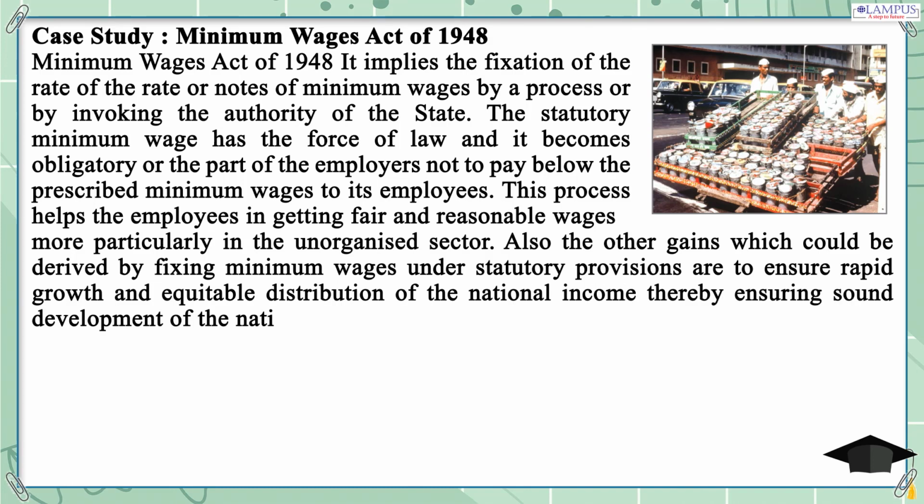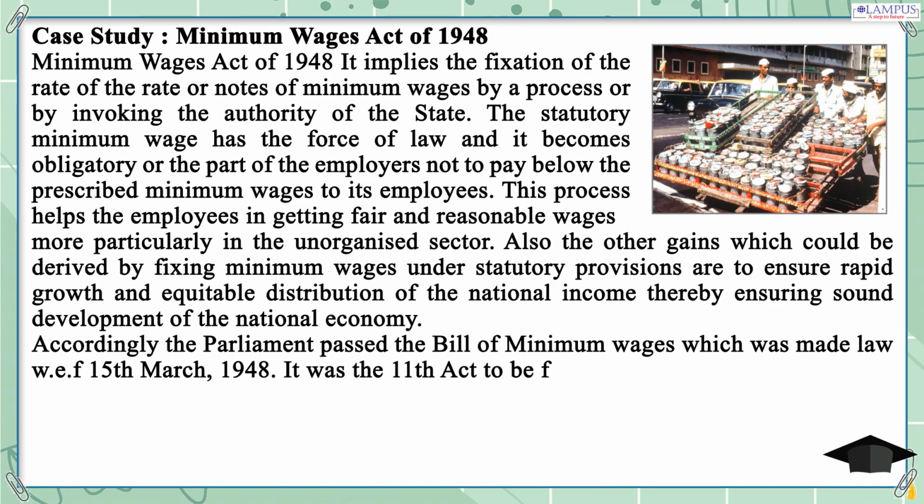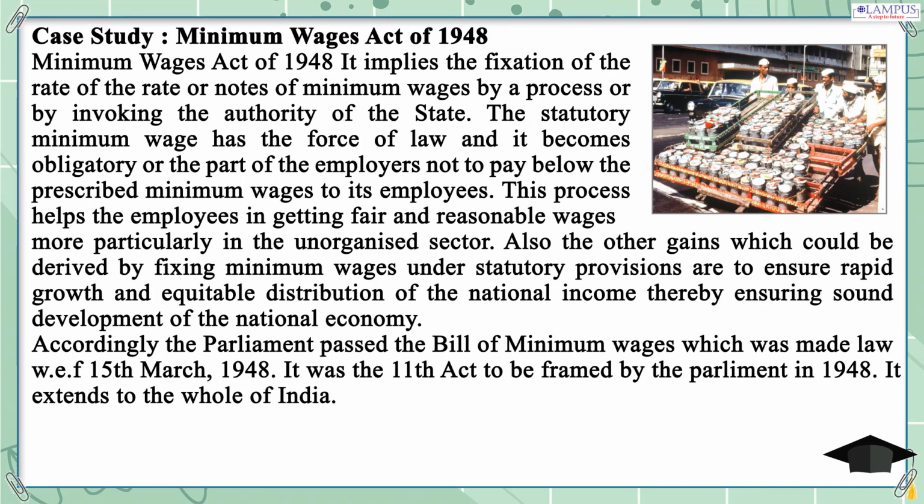Accordingly, the Parliament passed the Bill of Minimum Wages, which was made law on 15 March 1948. It was the 11th Act to be framed by the Parliament in 1948. It extends to the whole of India.